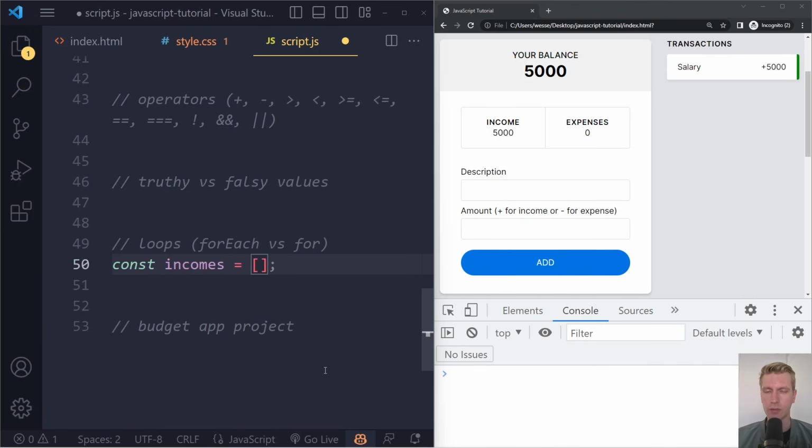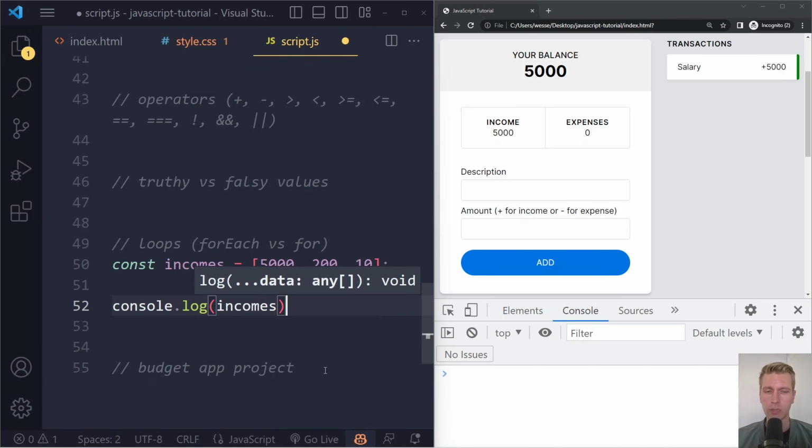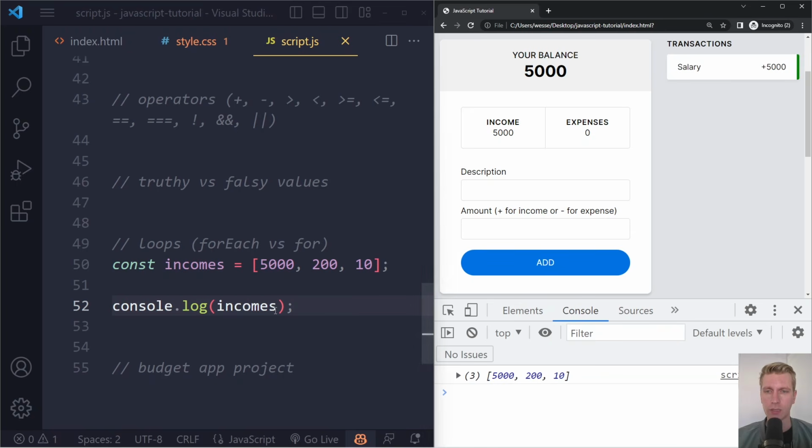So we could have income from a salary, 5,000, maybe a side project, let's make it 200. And we sold some item, so we have 10 from that. So we have a list of incomes, and maybe we want to do something with each of them. Now let's actually try logging some of them just to play around a little bit. If I do this and refresh, we get the array.